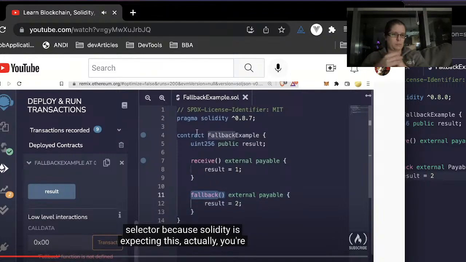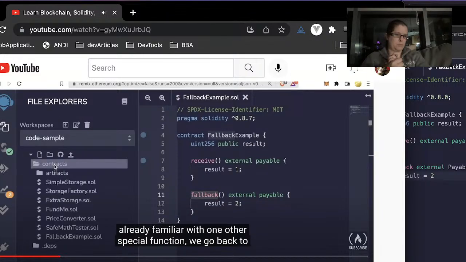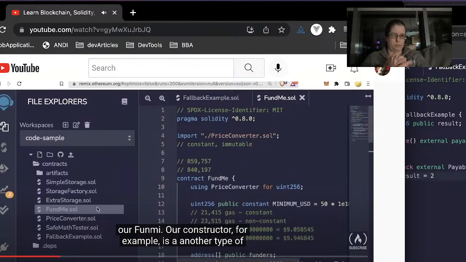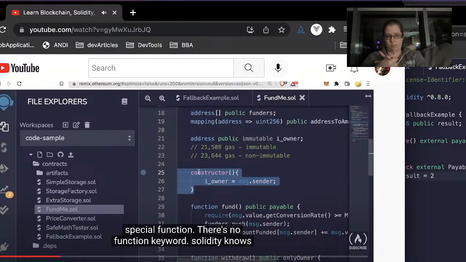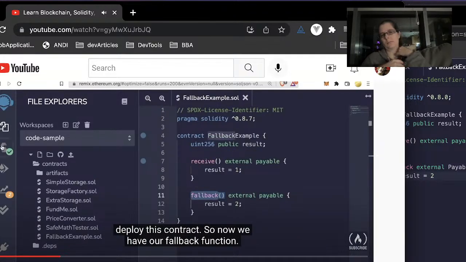Because Solidity is expecting this. Actually, you're already familiar with one other special function. If we go back to our FundMe, our constructor, for example, is another type of special function. There's no function keyword. Solidity knows that this constructor is immediately called when we deploy this contract. So now we have our fallback function.